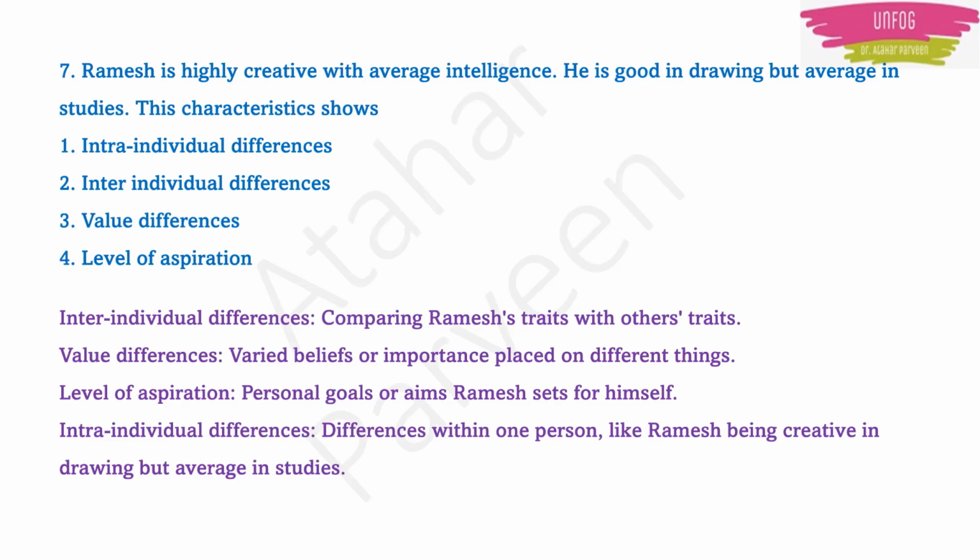Value difference means there are different beliefs or importance placed on different things. Level of aspiration means personal goals or aims which Ramesh is setting for himself.